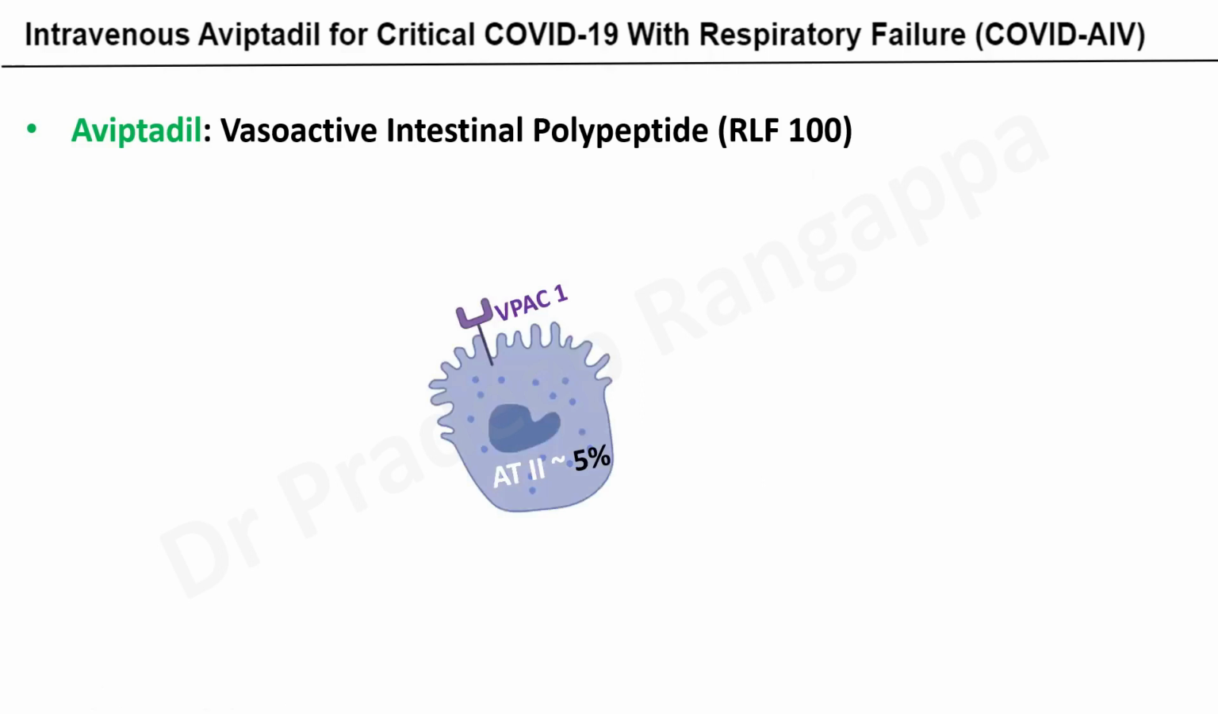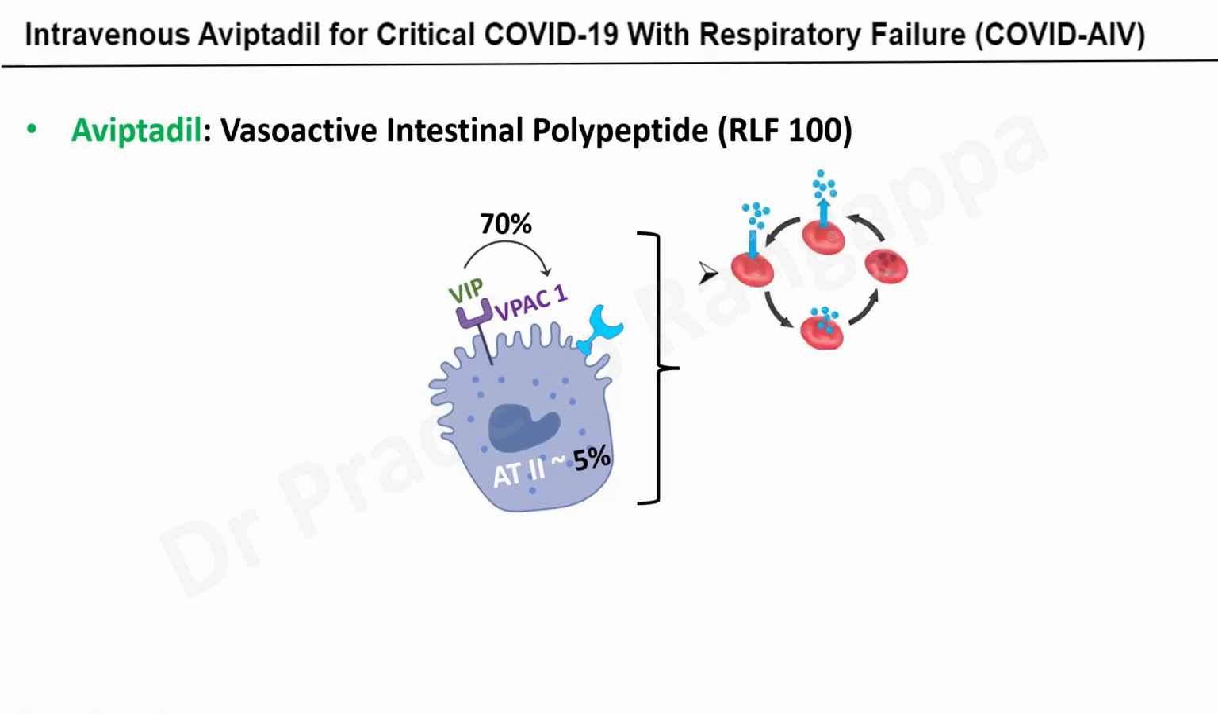The way it acts is, in our lung, we have type 1 pneumocytes and type 2 pneumocytes, or alveolar type 2 cells, whatever we call them. About 5% of the cells within the alveoli are type 2 pneumocytes. These cells exhibit receptors called VPAC receptors and ACE receptors. Aviptadil, which is vasoactive intestinal polypeptide, predominantly acts on the VPAC1 receptor, pretty much on about 70% of these VPAC receptors. By acting on these receptors and on the ACE, it improves the oxygen transport at the alveolar level.